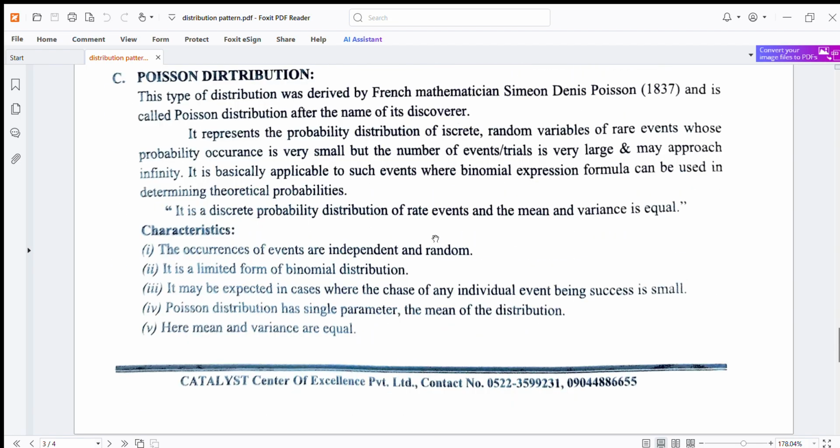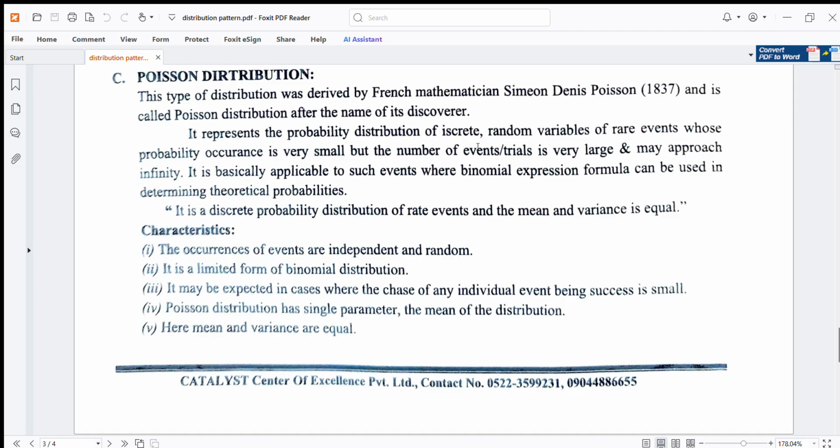Poisson distribution. This type of distribution was derived by the French mathematician Simon Denis Poisson in 1837, and is called Poisson distribution after the name of its discoverer. It represents the probability distribution of discrete random variables of rare events whose probability of occurrence is very small, but the number of events and trials is very large and may approach infinity.